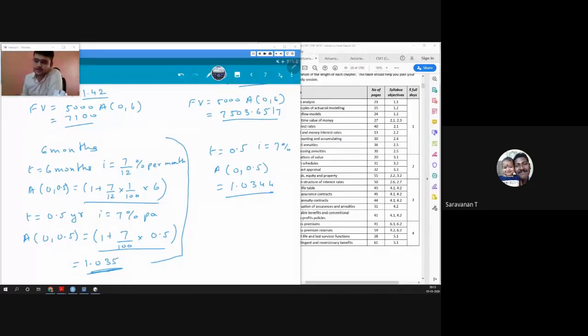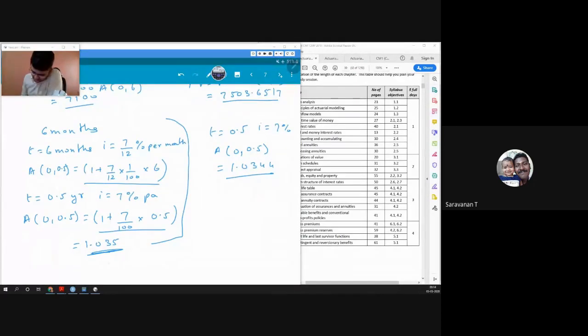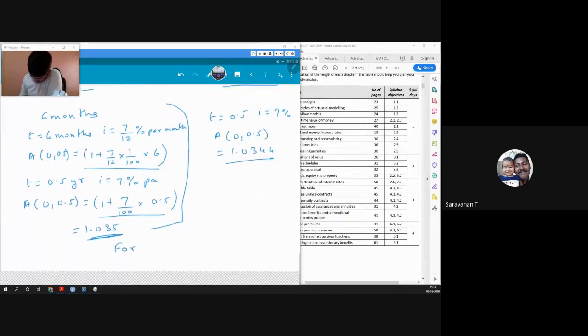So I think everybody might have studied this before, that when we talk about time equal to 1 year, our simple interest will be equal to our compound interest.